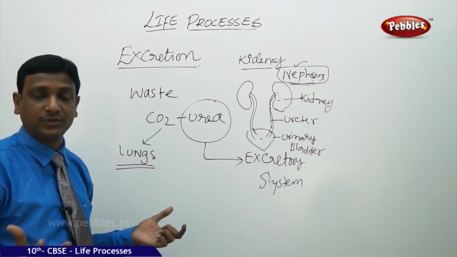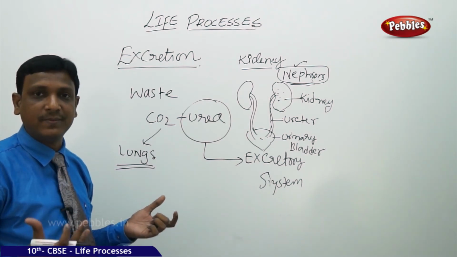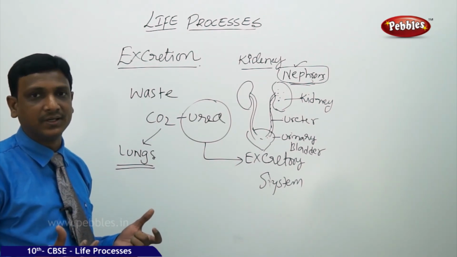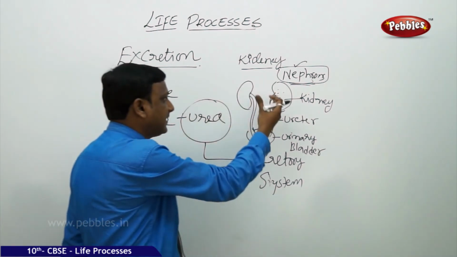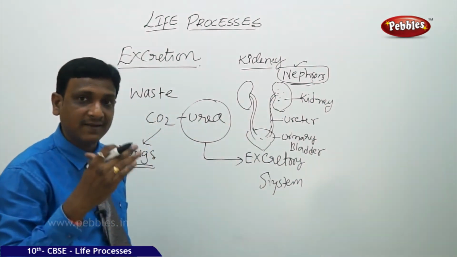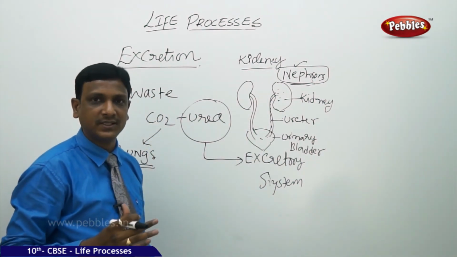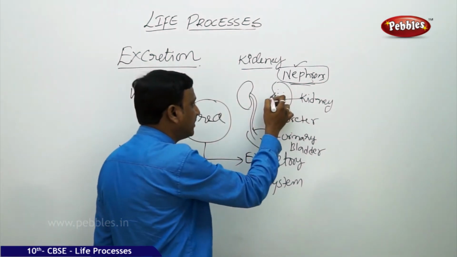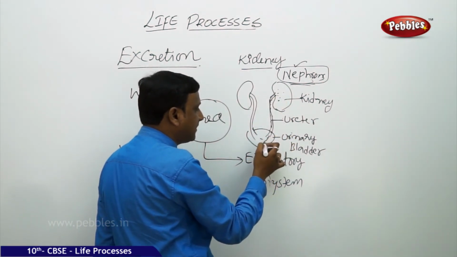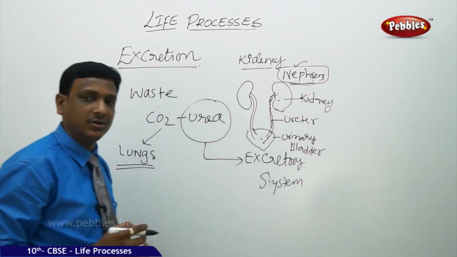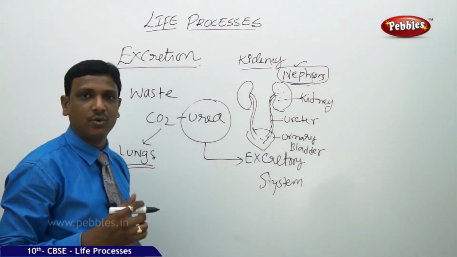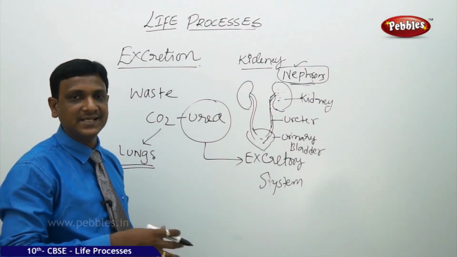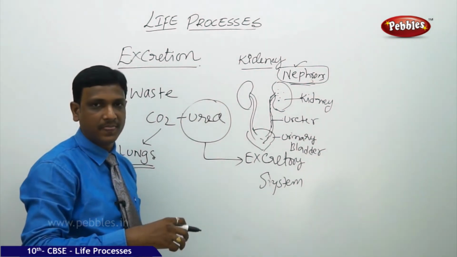Otherwise, we would go to the toilet a number of times and excrete large volumes of urine. We would lose water from our body. It doesn't happen. Whatever water is absorbed by the kidneys, the water is reabsorbed. Only the waste with a little amount of water is concentrated into concentrated urine. So the concentrated urine is passed through the ureter and reaches the urinary bladder. Once the urinary bladder is full, we get the sensation of going to the toilet and then we excrete the urine out.